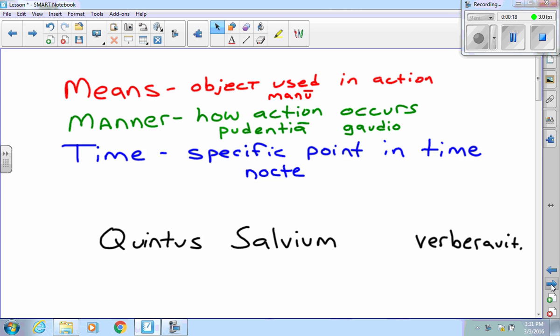I gave you the example manu. Ablative of manner is how an action occurs. I use prudentia and gaudio. And then time is a specific point in time. I use nocte. So here we have Quintus Salvium verberavit.